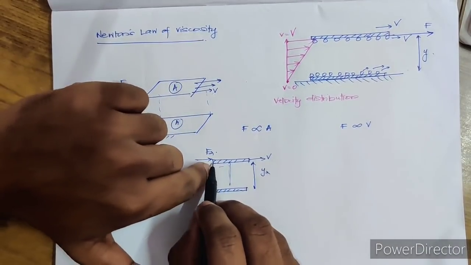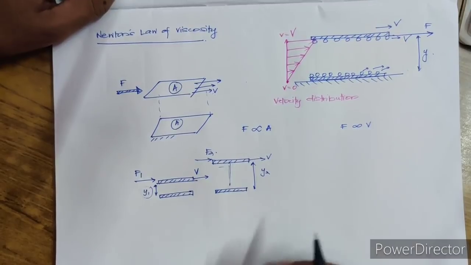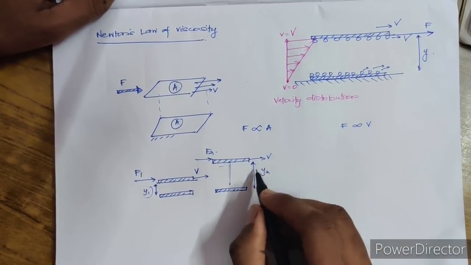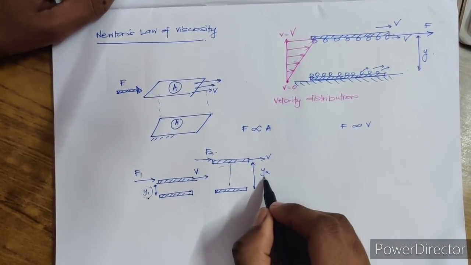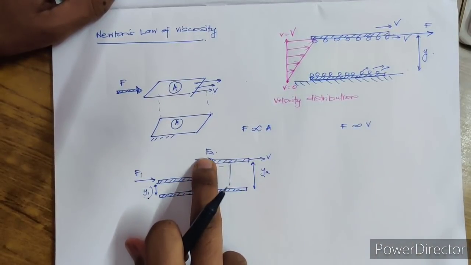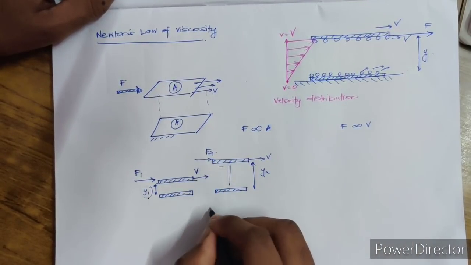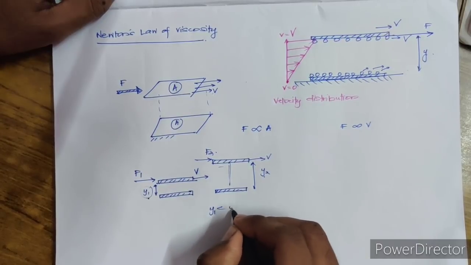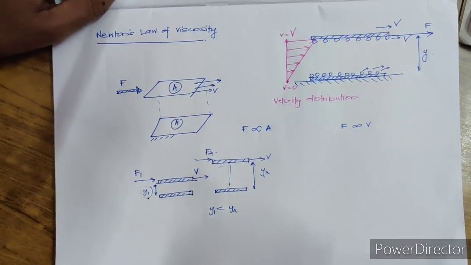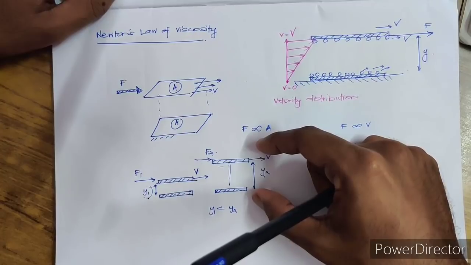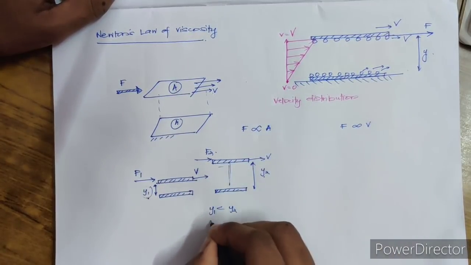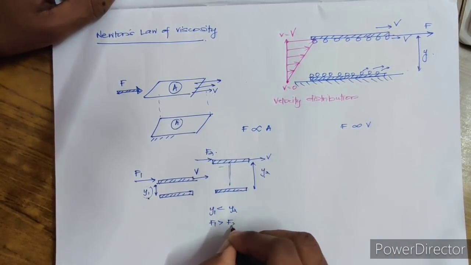Similarly, you applied another force, and this moved with the velocity v. What they found was when the distance increased from y1 to y2, the required force decreased. I mean, y1 is less than y2. It means that y2 is high, the distance between them is more. Then what happened? F1 was more than F2.